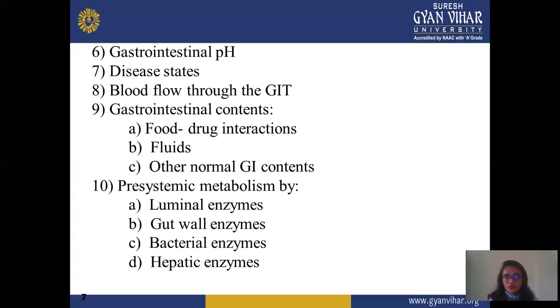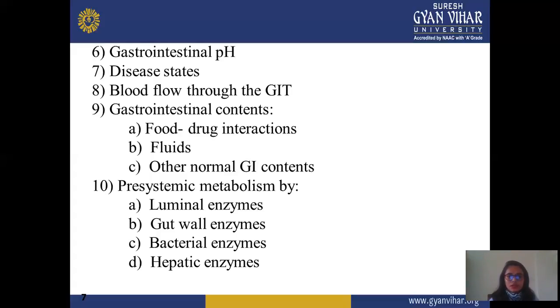So next is fluid. Fluid-drug interaction also takes place, because some fluids are not good for a particular formulation. It forms a complex, like when you take tetracycline with milk or some dairy product, it forms a complex and does not show the desired effect, because it doesn't reach the particular site and interacts with the milk and forms the complex. Next is other normal GI content. Other than food, some contents are present in the GI tract, and these contents are also responsible for interacting with the drug and altering the particular effect of the drug.